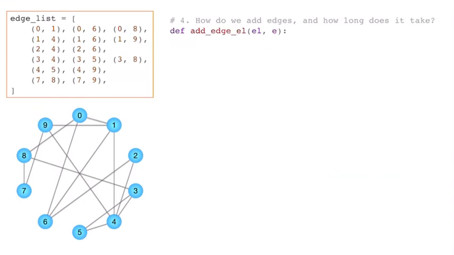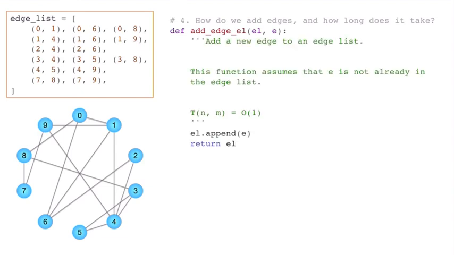All right, next, how do we add an edge, and how long does it take? Well, again, this one's going to take constant time. We just append the given edge. So instead of making up our own edge this time, we just append the given edge, and that is a constant time operation. Or again, amortized constant.